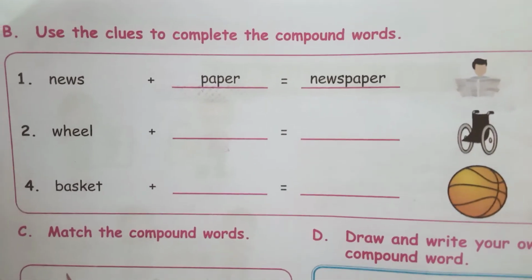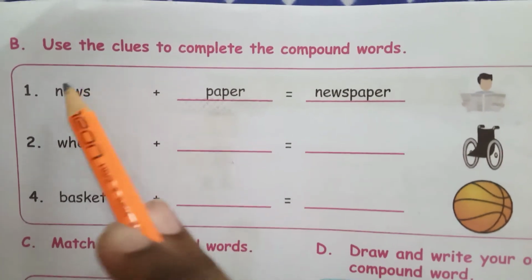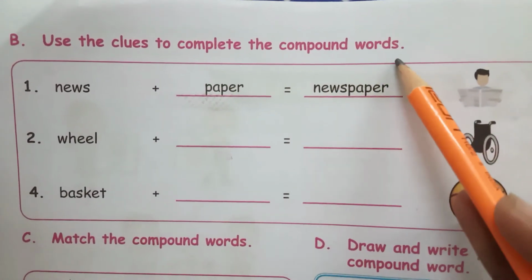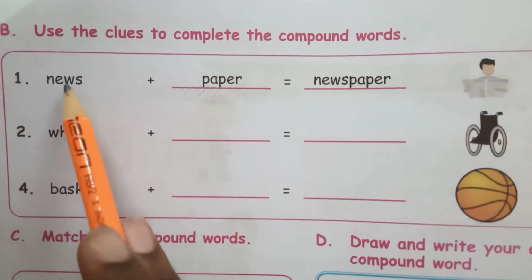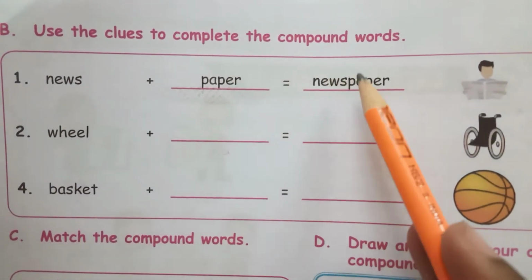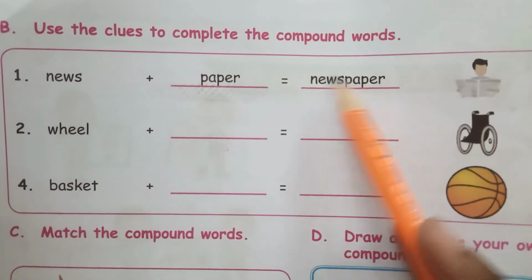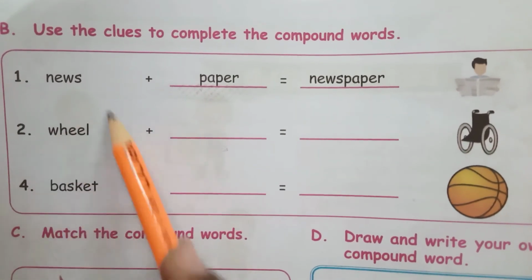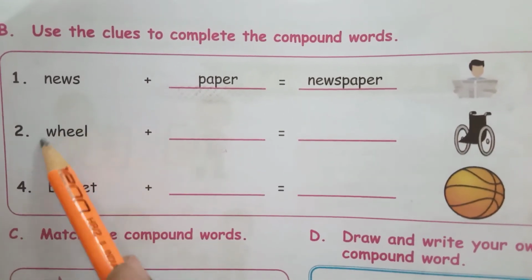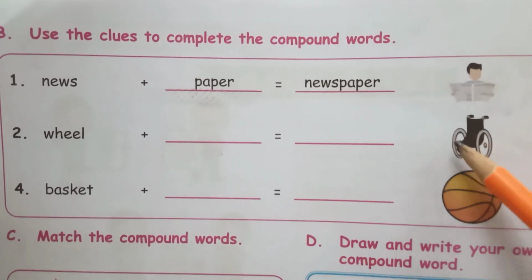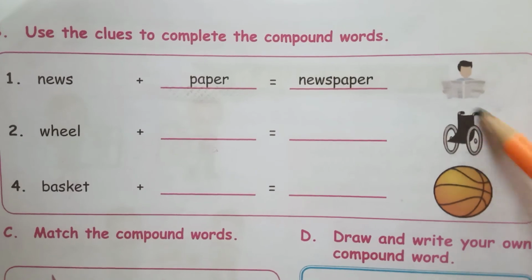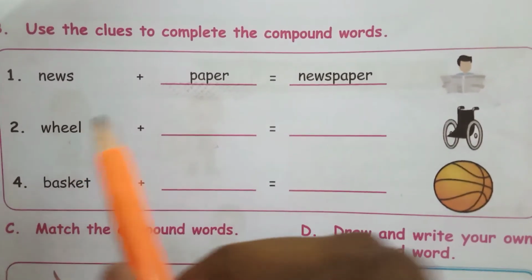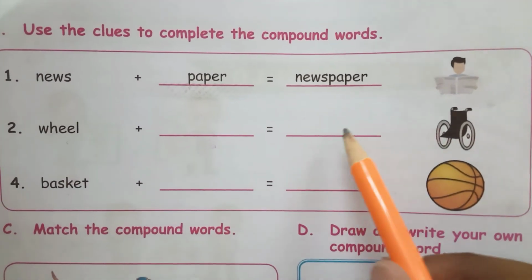Now we are going to do the next activity. Use the clues to complete the compound words. Here they have given one, news plus paper, newspaper. See the second one, this is wheel. Here there is a wheel, and what is the one more object you can see? You can see a chair. So wheel plus chair is equal to wheelchair.